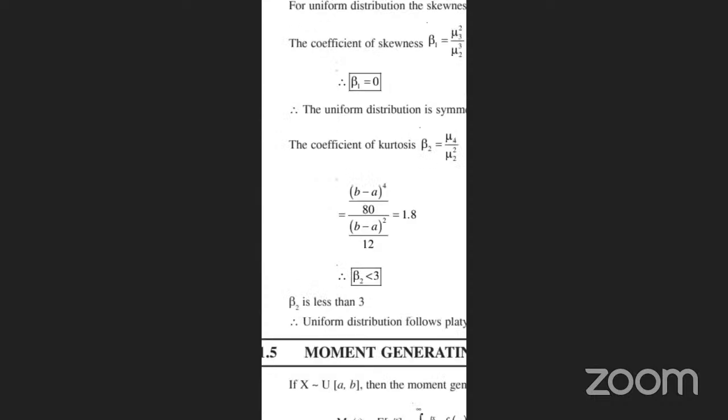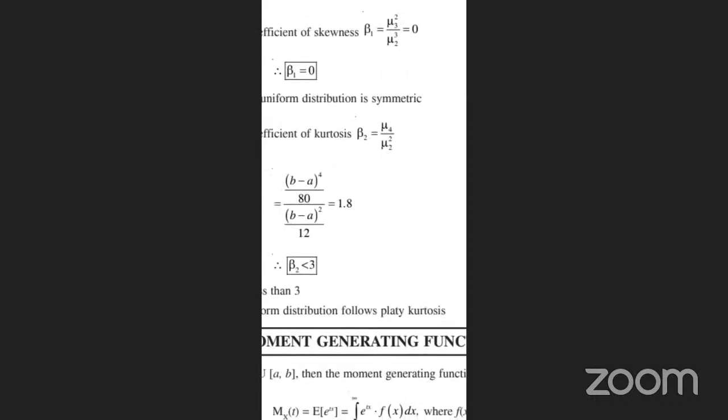So mu 4 formula is (b minus a) whole power 4 by 80, and mu 2 is (b minus a) whole square by 12. So the value we get here is 1.8. So beta 2 is less than 3, so the uniform distribution follows platykurtosis. The platykurtosis you learn in the second semester and the third semester also.